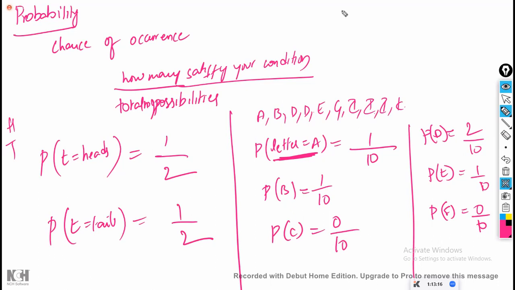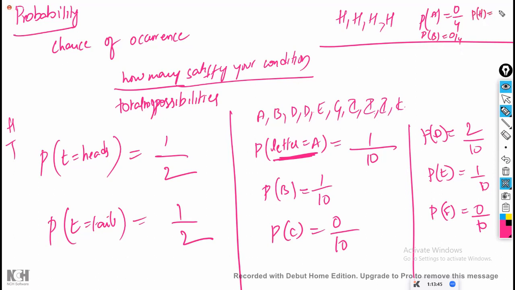Now, example number 3. I'm writing here H, H, H, H. 4 H's. For this example, what is the probability of A? In this, 0 by 4. Total 4 are there, out of which how many satisfy your condition is 0. None of them will satisfy your condition. 0 by 4. What is the probability of B? 0 by 4. What is the probability of H? 4 by 4. This is the maximum, which is 1.